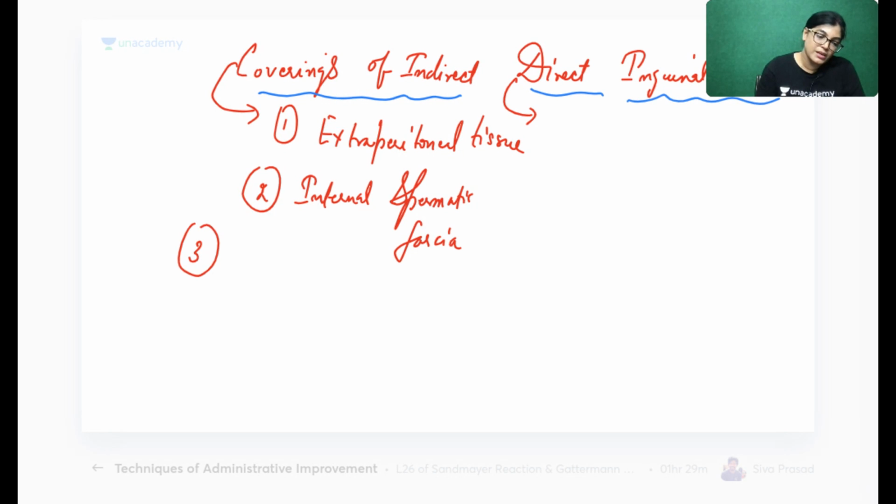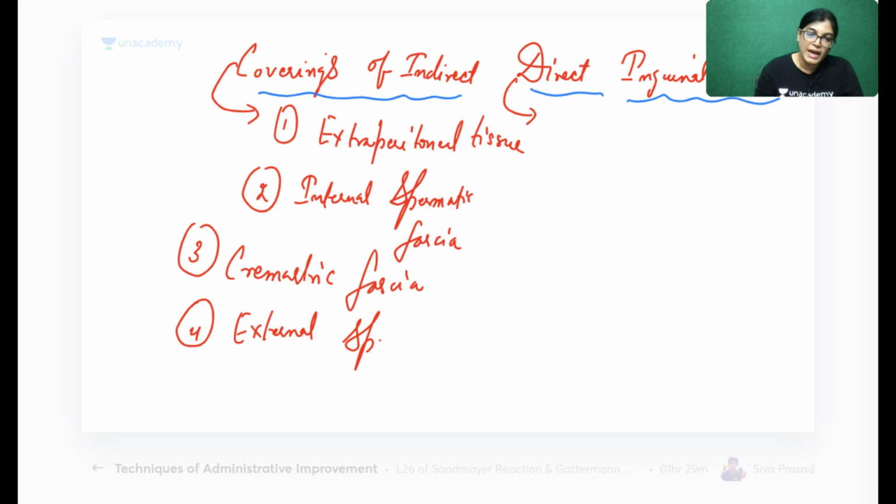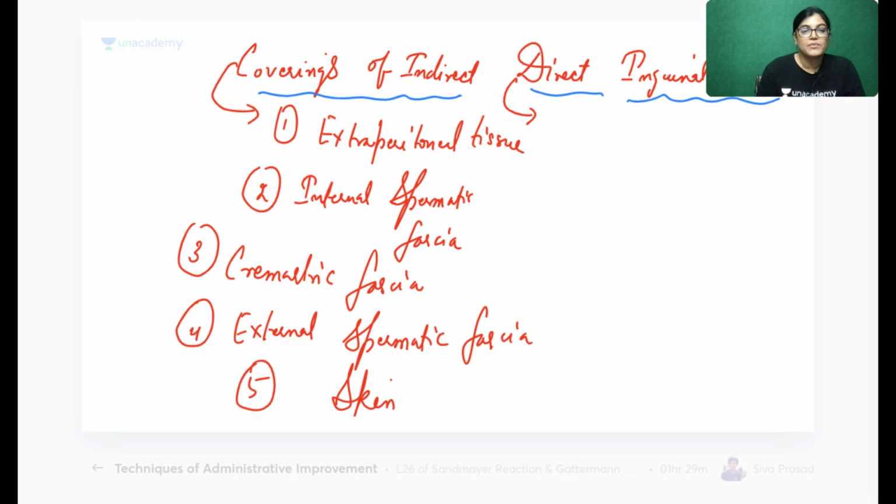The third point will be cremasteric fascia. The fourth point will be external spermatic fascia. I will show you the diagram also of it. Don't worry. External spermatic fascia, and then the outermost covering, that is the skin. This was the covering for the indirect one.